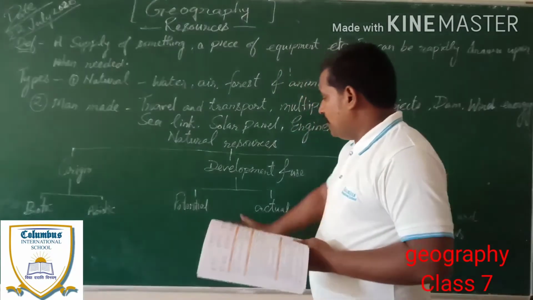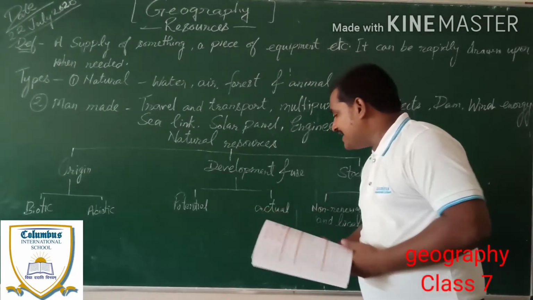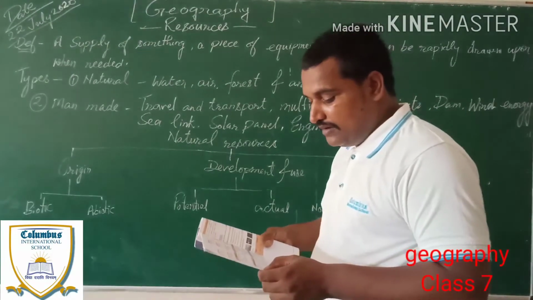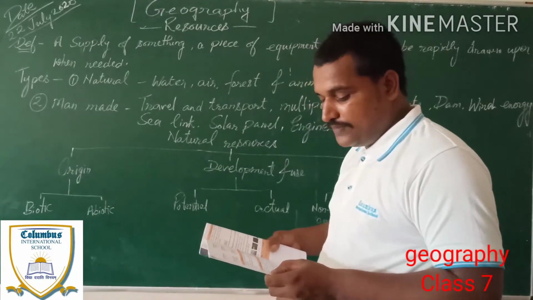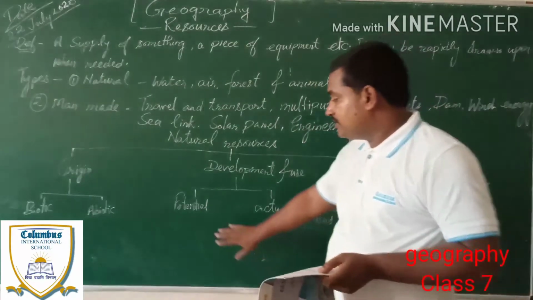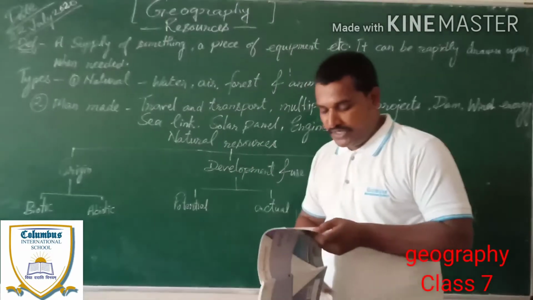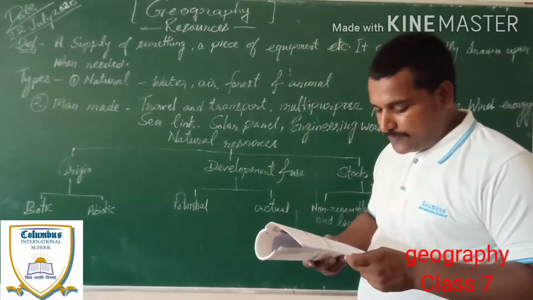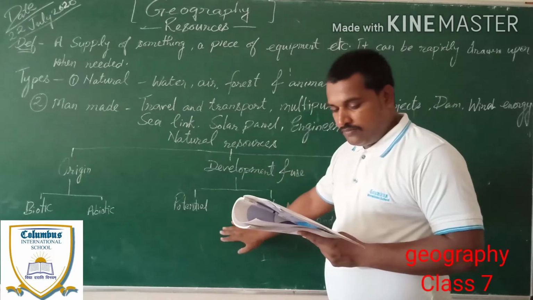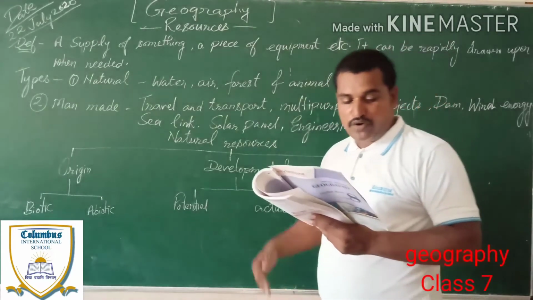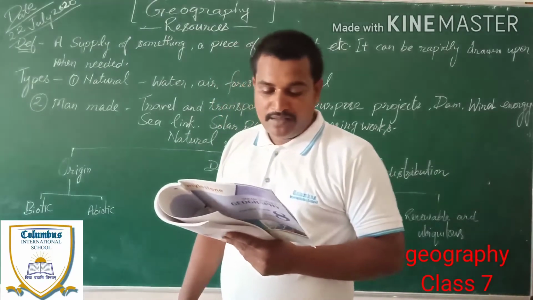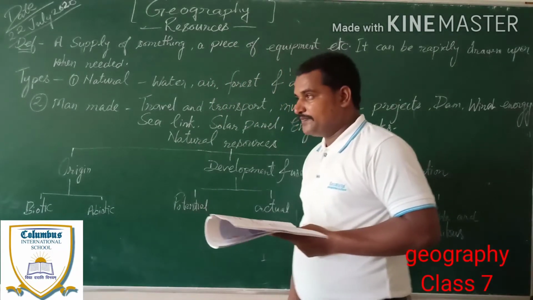In the second topic, potential and actual, we are going to see what is potential. These resources exist in our region and could be used in the coming future. Understand? They will be used in the coming future, but they have not been developed to their full potential yet. For example, the river Brahmaputra flows with a great volume of water, but there are no dams constructed across it in the Indian region.